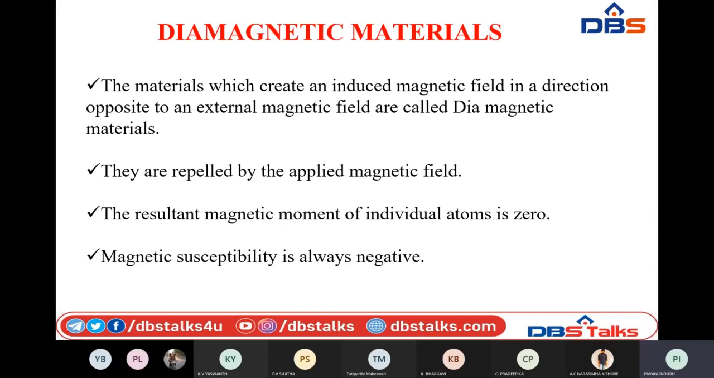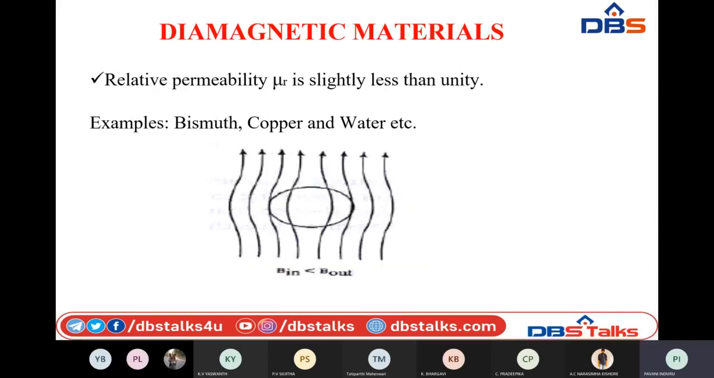Coming to the other properties of diamagnetic materials, these have negative susceptibility. That means whenever they are kept inside the magnetic field, they don't allow magnetic lines of force to pass through them. That is why they are nowhere magnetized, and so the magnetic susceptibility is always negative. Their relative permeability is also less than unity. That means they don't allow magnetic lines of force, which act perpendicularly to the unit surface, to pass through them.